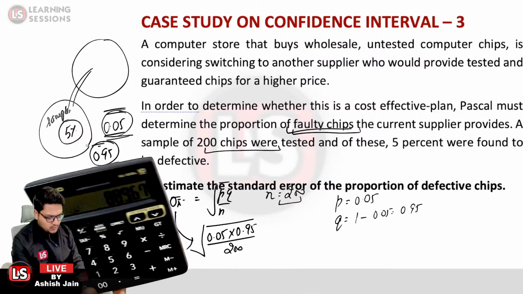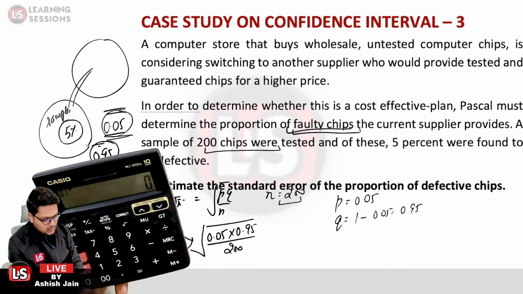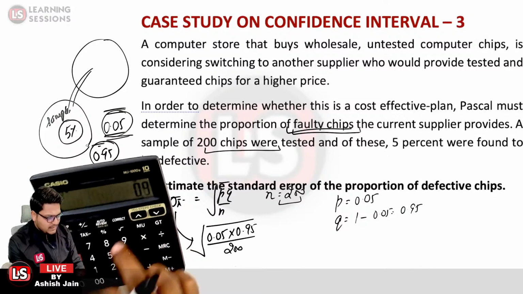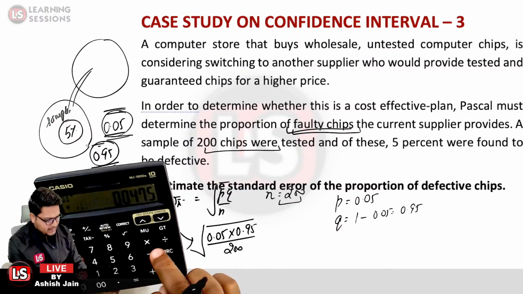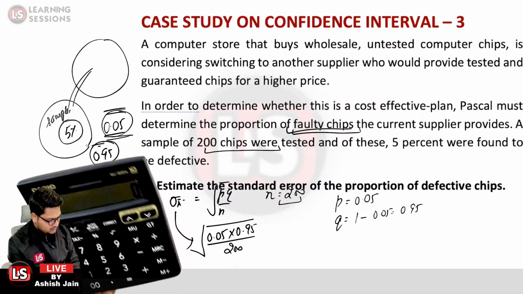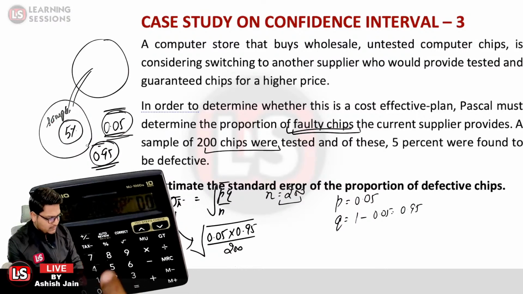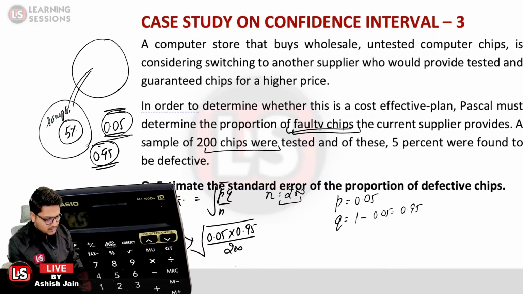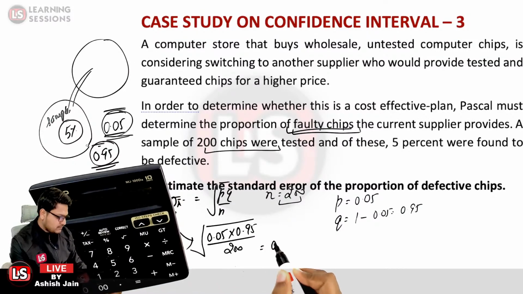The value would be equal to the square root of 0.05 multiplied by 0.95 divided by 200, that is equal to 0.015.